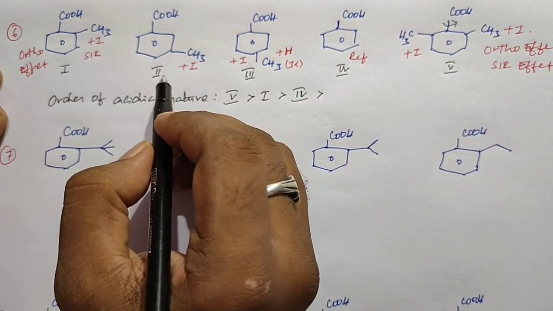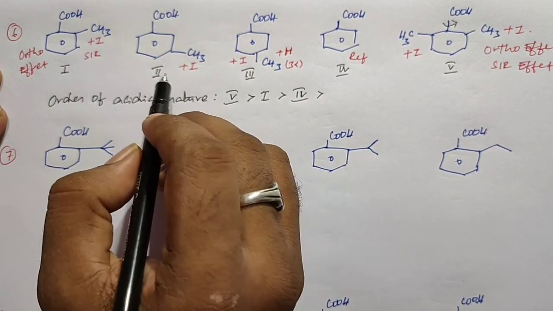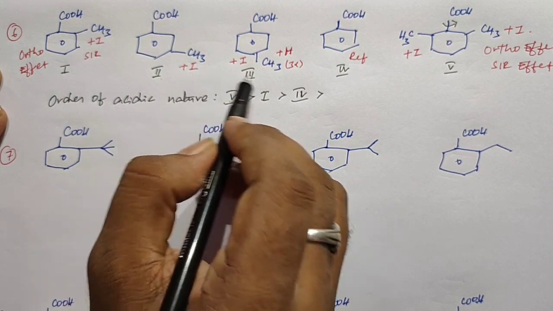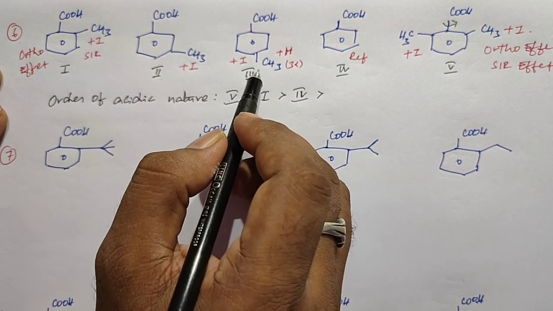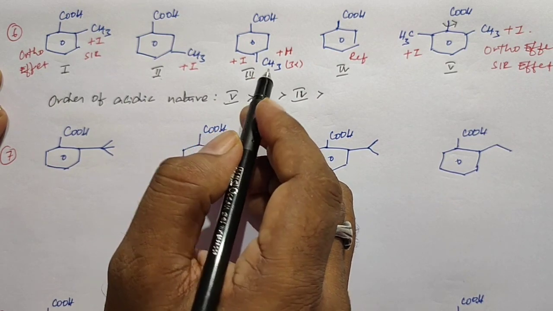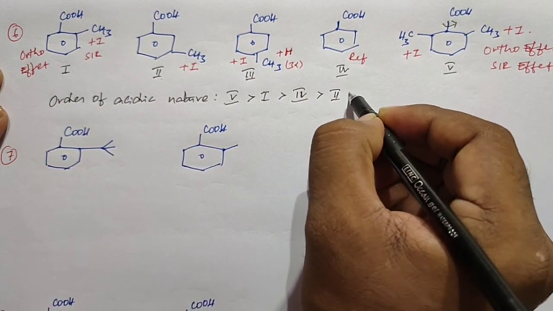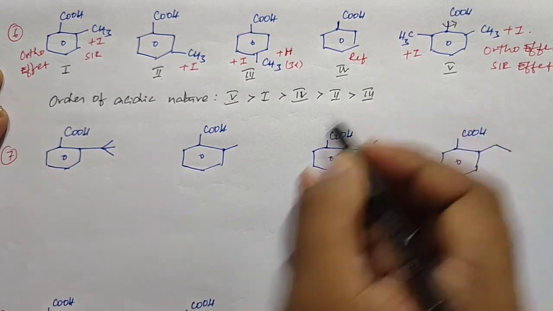After that, we have the remaining second and third structures. In the second structure, the methyl group shows only plus I. In the third structure, the methyl group shows both plus I and plus H, so it has a very weak acidic nature. So the next position is the second structure, and the third structure is at last.